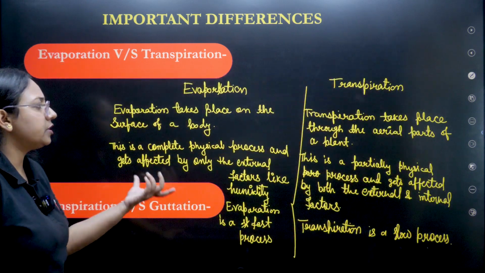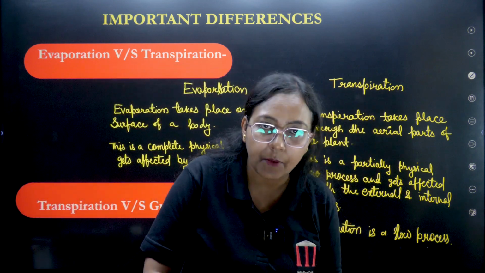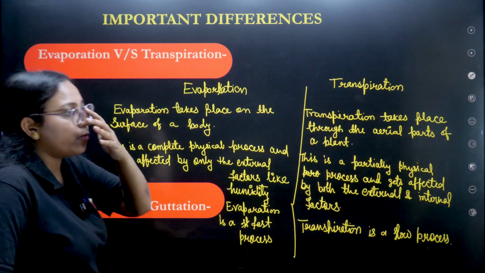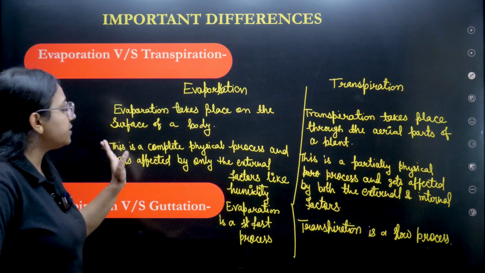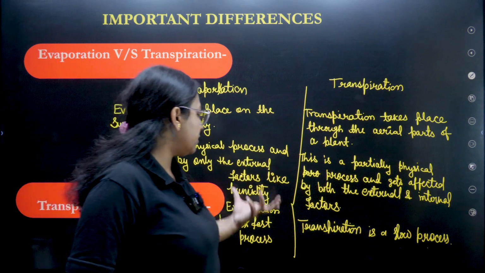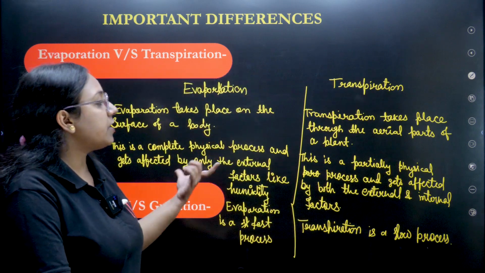First difference is evaporation takes place on the surface, and transpiration takes place through the aerial parts, like the leaves and stem of the plants. And it is not about plants, it's the body, any surface it can be. Next, it is a complete physical process and is also affected by some external factors like humidity and weather condition. Again, evaporation is a very fast process.